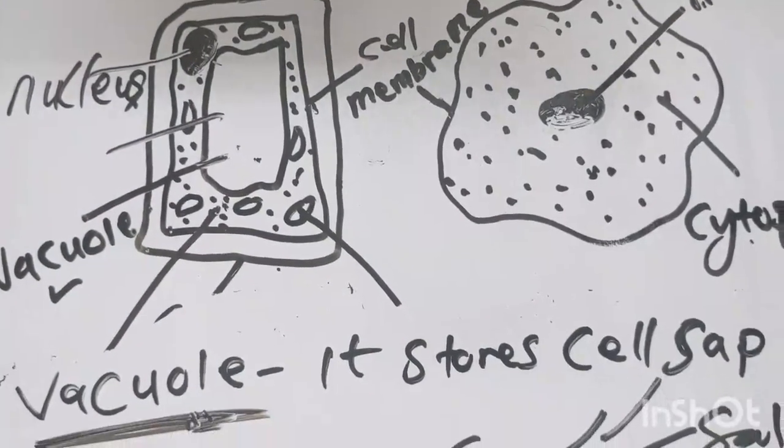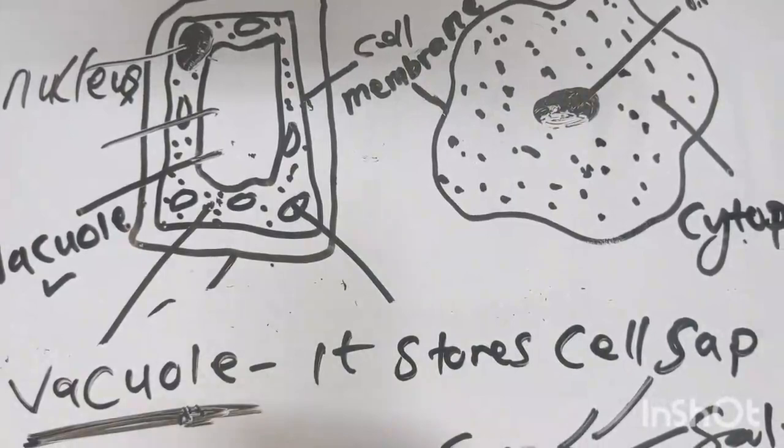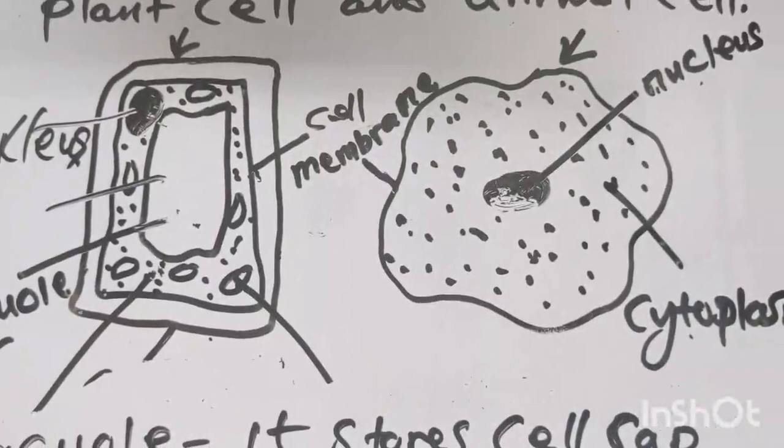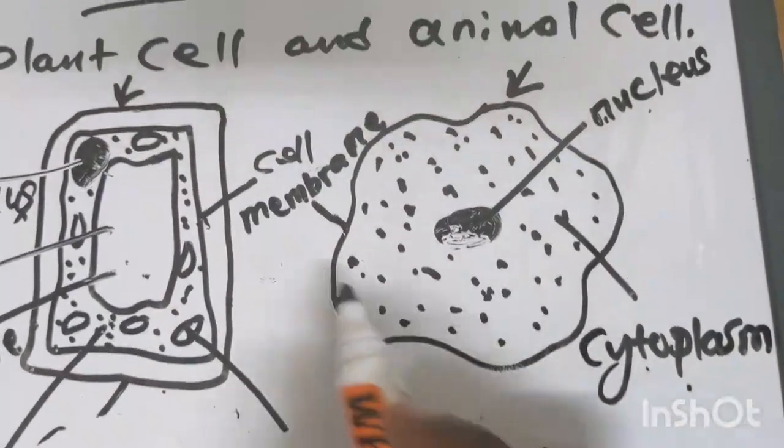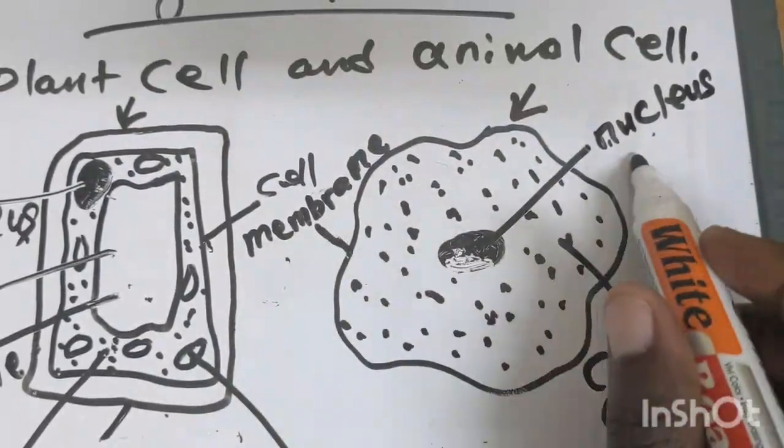And the other thing that you are not supposed to forget is that there are parts that are collectively called protoplasm. The three parts of the cell: cytoplasm, cell membrane, and the nucleus.